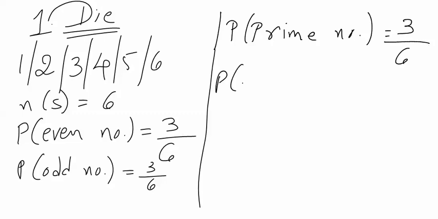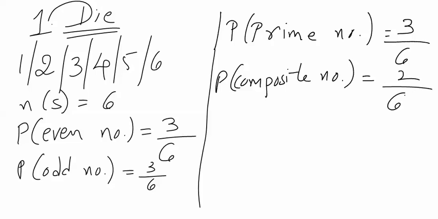What is the probability of getting a composite number? Now this probability is 2 out of 6, because from 1 to 6, that is 1, 2, 3, 4, 5 and 6, there are only two composite numbers, 4 and 6. So hence 2 out of 6 would be the probability of getting a composite number.